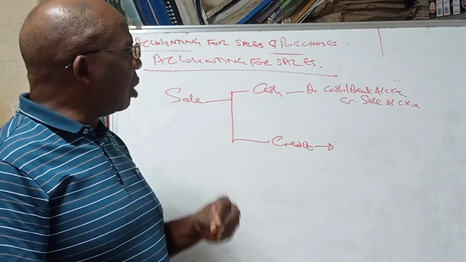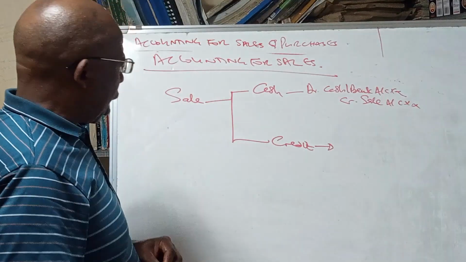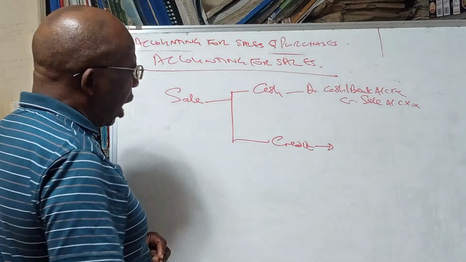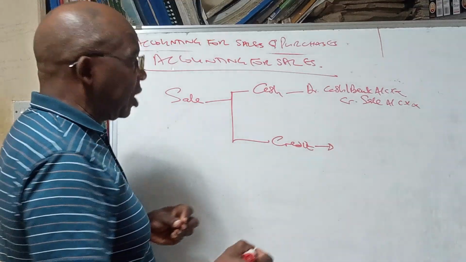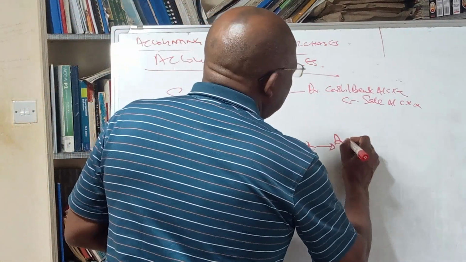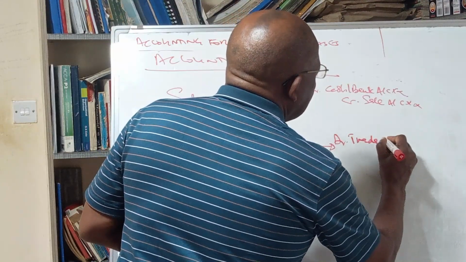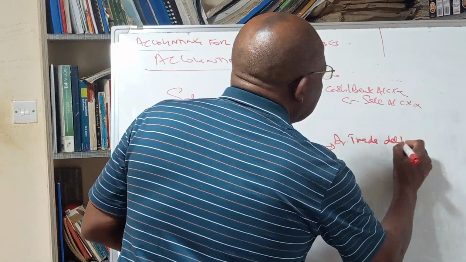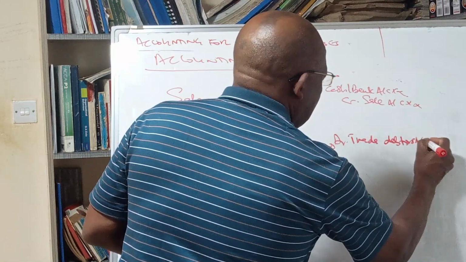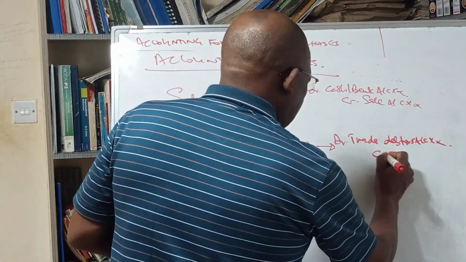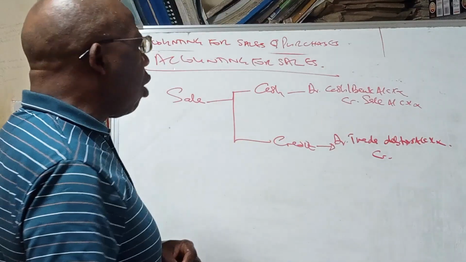Trade debtors or accounts receivable. Therefore, the asset of trade debtors increases, and for an increase in an asset, we debit the asset account. So we debit the trade debtors account, and we are selling on credit.